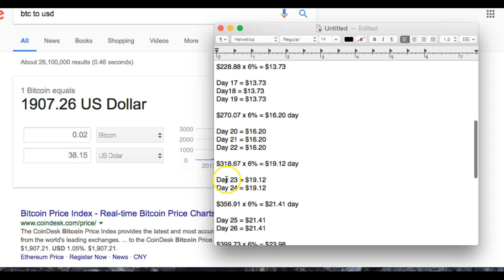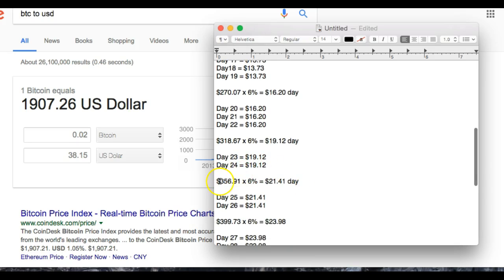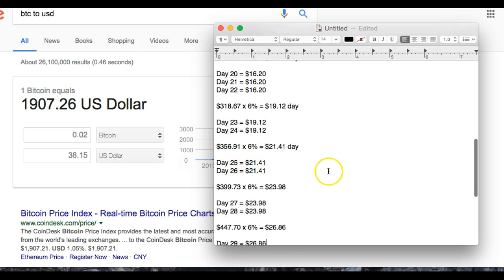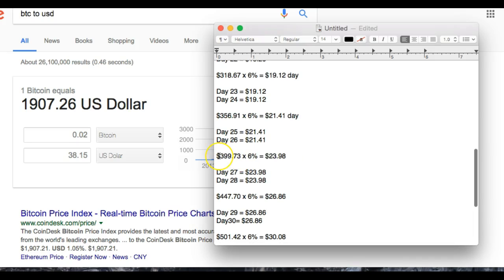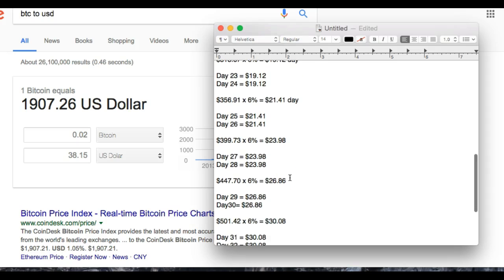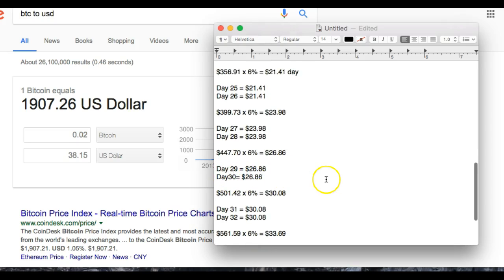Now it's going to take you 2 days. Okay, 2 days, and you're going to have enough to reinvest. You're at $356. Gone up a little bit. It's going to be $21.41 a day. It's going to take you another 2 days. You're going to be able to reinvest. And now you're at $399. Again, it's going to take you 2 more days, the 27th, 28th day. Now your new total is $447. You're making $26.86 a day. It's going to take you 2 more days, and you can reinvest.